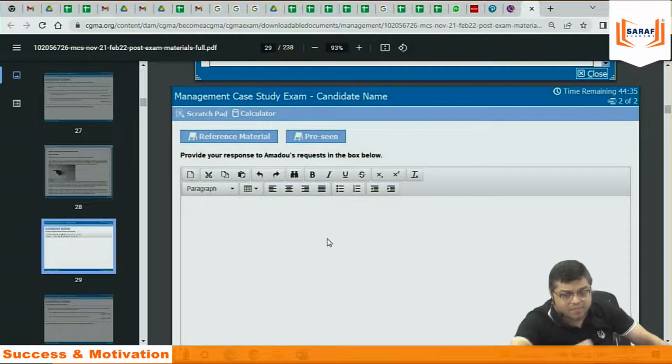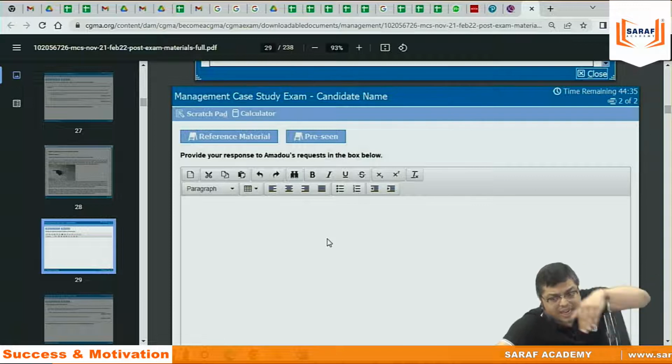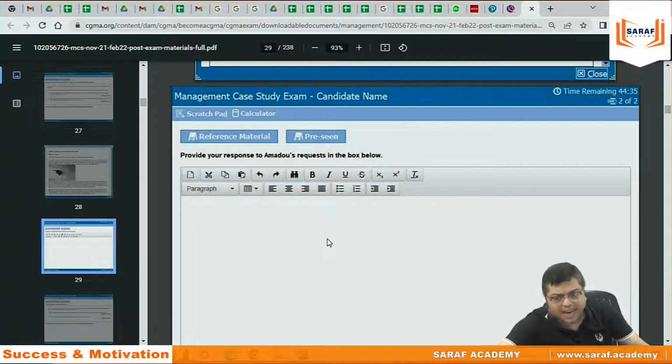Out of 35 minutes, there are two portions, 40% and 60%. So 35 into 40% is around 14 minutes. And then the balance, 35 minus 14, is around 20 minutes. So 14 to 15 minutes for the first one, 20 minutes for the second one. You can take 16 minutes in place of 14 or 15. But if you take 28 minutes out of the 14, the second portion you can't write.